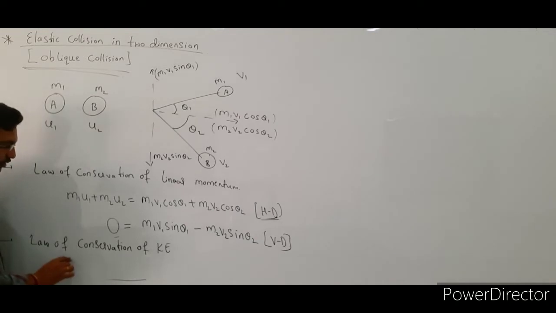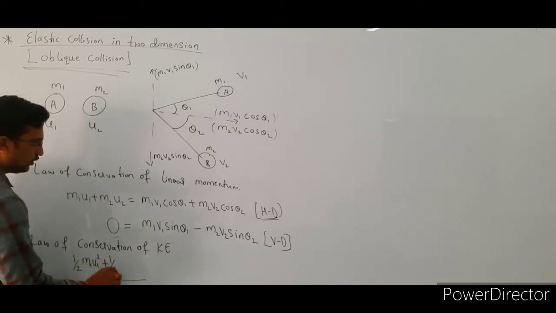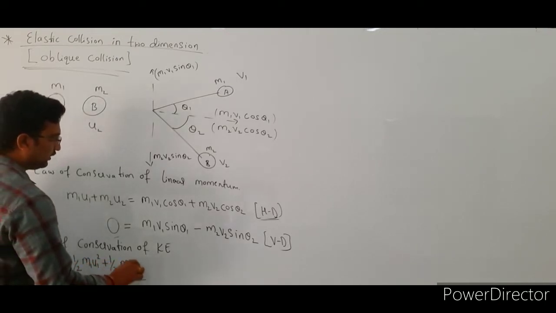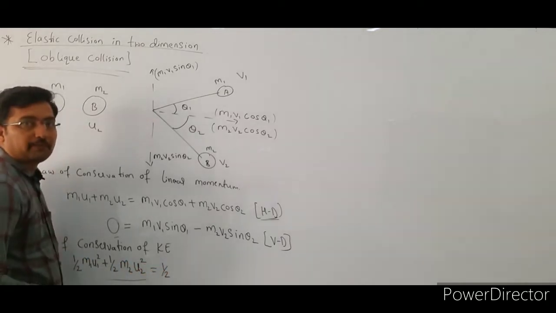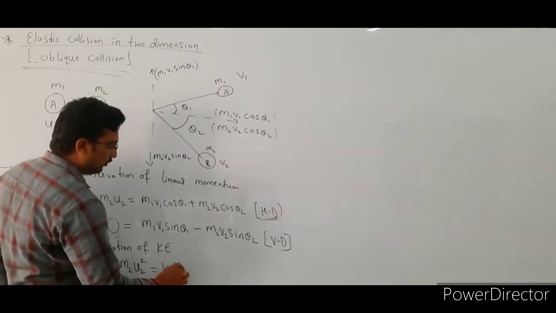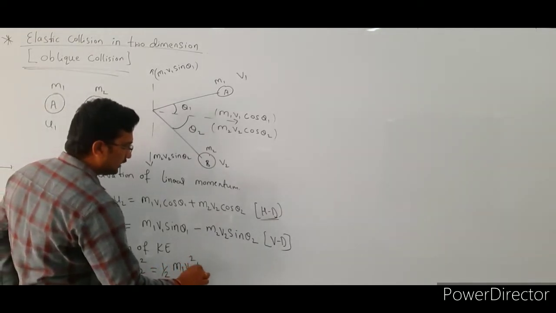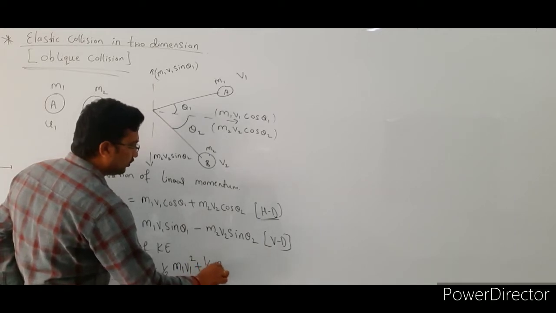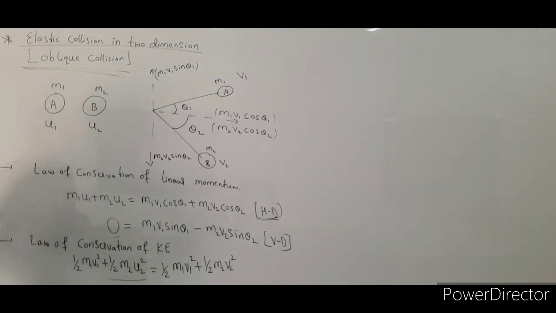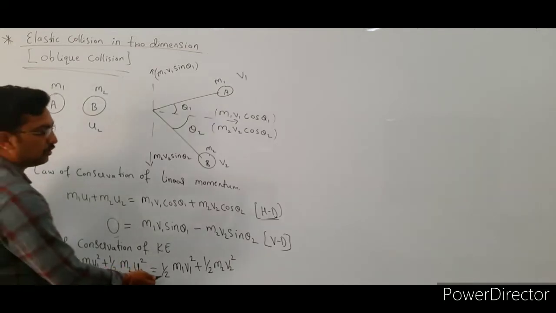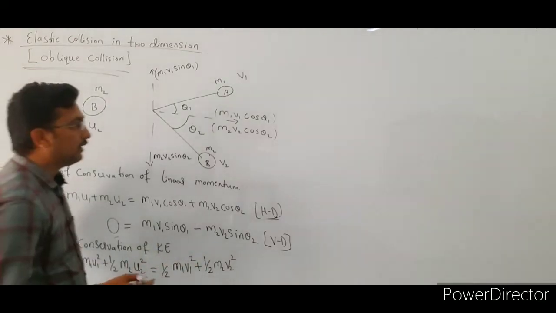The kinetic energy before collision is 1 by 2 m1 u1 square plus 1 by 2 m2 u2 square, and that is equal to 1 by 2 m1 v1 square plus 1 by 2 m2 v2 square, right. So this is according to the law of conservation of kinetic energy. Total kinetic energy before collision is equal to total kinetic energy after collision.